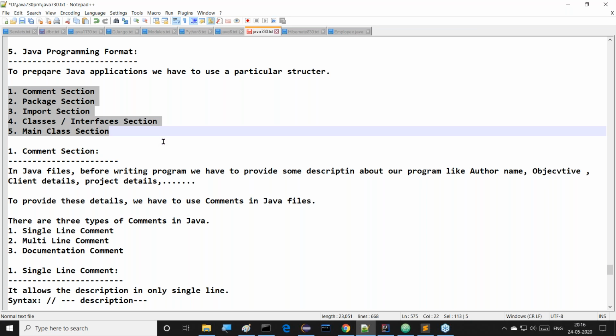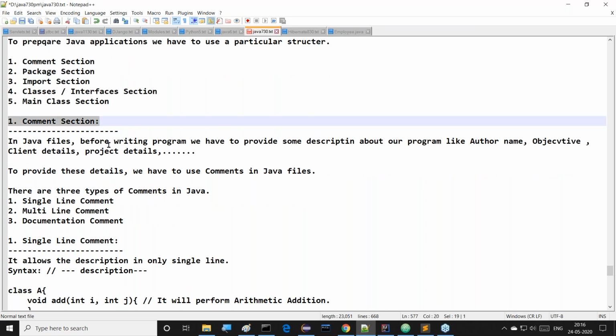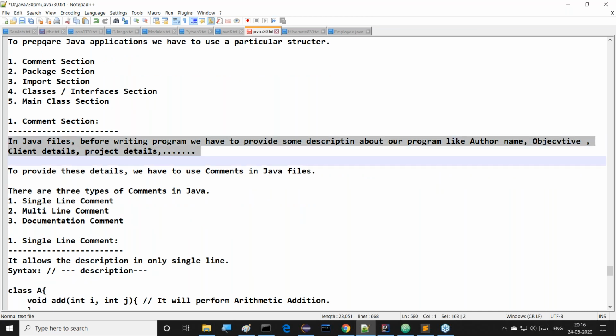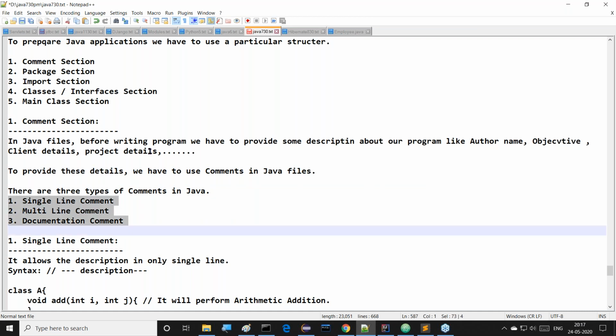Then the comment section we started. In the comment section, before writing a Java program, it is a convention to specify some description about our program, like the author name, the objective of this implementation, project details, client's information, and something else. All this description we have to provide, and for that we use the comment section. How many types of comments are available? 3 types: single line comment, multi-line comment, and documentation comment.